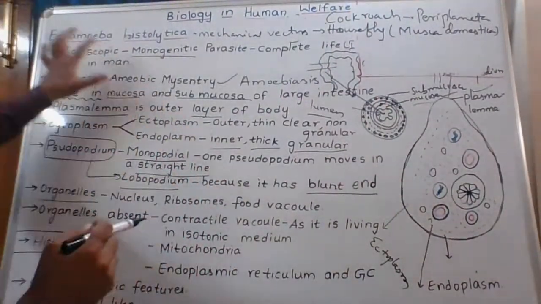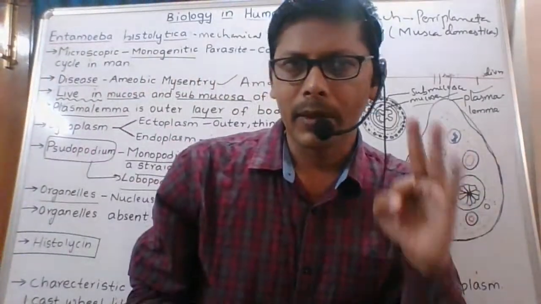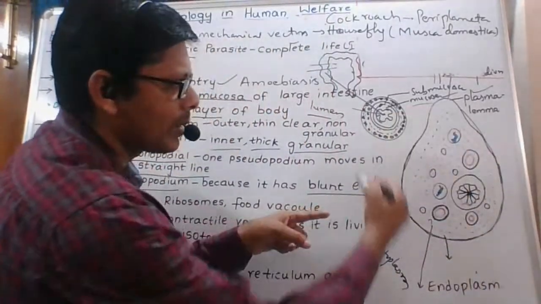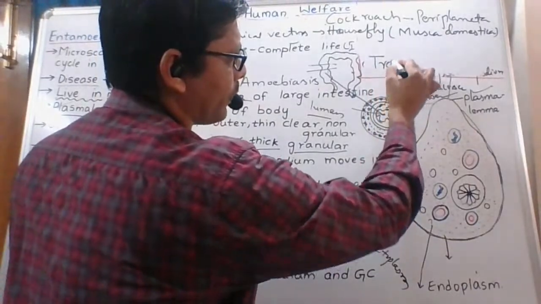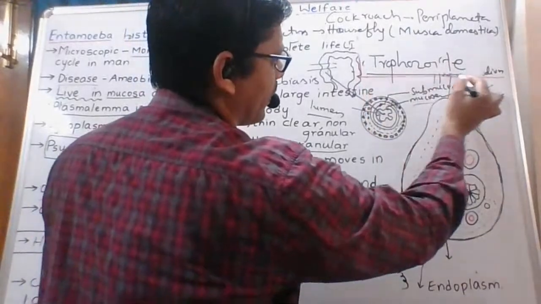In the life history of Entamoeba histolytica, there are three stages. First, I am talking about one stage. This stage is called the trophozoite stage.